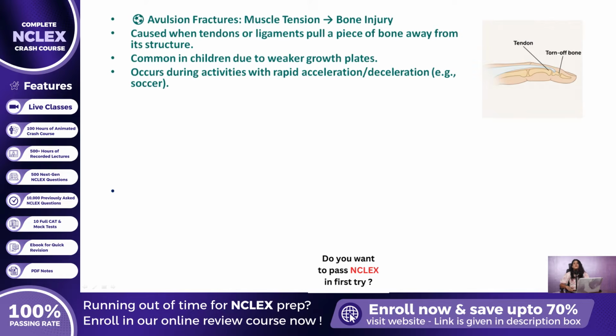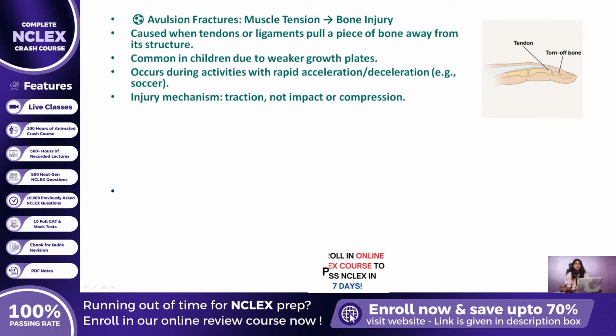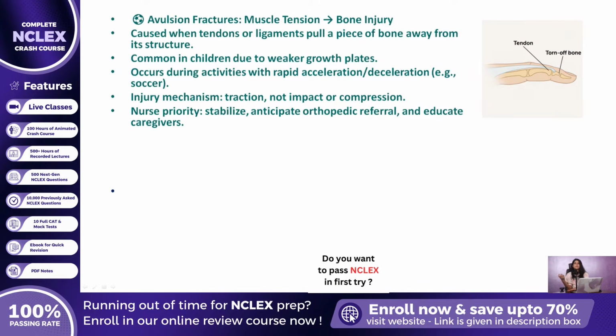What makes this type of fracture unique is that the primary force is not from impact or compression, but from internal muscle tension transmitted through tendons and ligaments. Understanding this mechanism allows nurses to anticipate which types of activities and presentations may indicate an avulsion injury and to prioritize stabilization and orthopedic referral promptly.